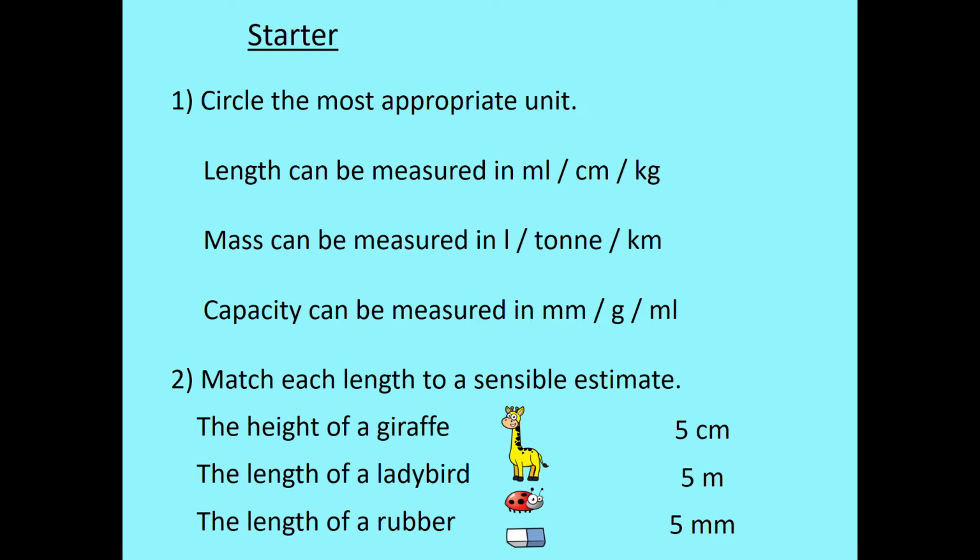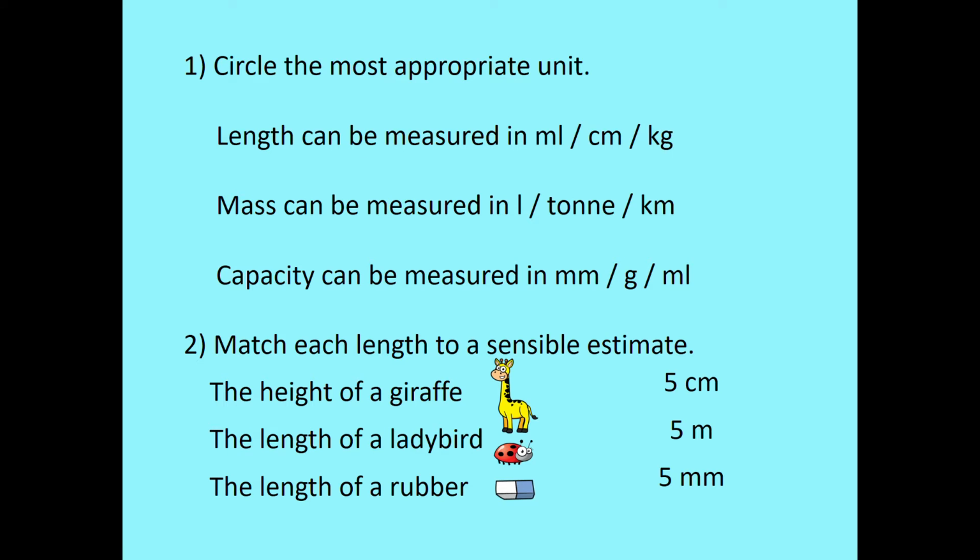So length, can it be measured in millilitres, centimetres or kilograms? Mass, can it be measured in litres, tonnes or kilometres? Capacity can be measured in millimetres, grams or millilitres. Have a think about that, and then make a sensible estimate to the height of the giraffe, ladybird and rubber. So, length. Well, that's going to be centimetres. So that's the only one that measures the length. Millilitres is for volume, and kilograms for mass. Mass can be measured, well, that's a tonne, and capacity can be measured in millilitres.